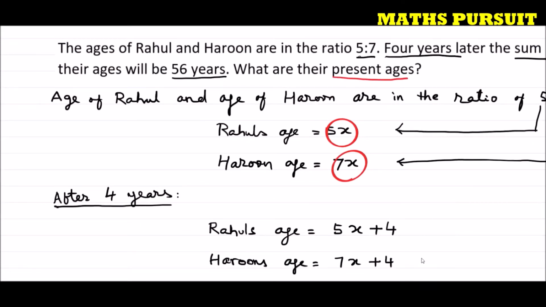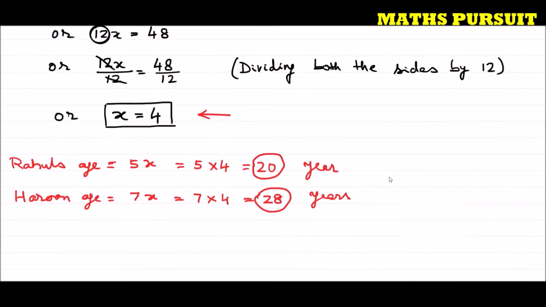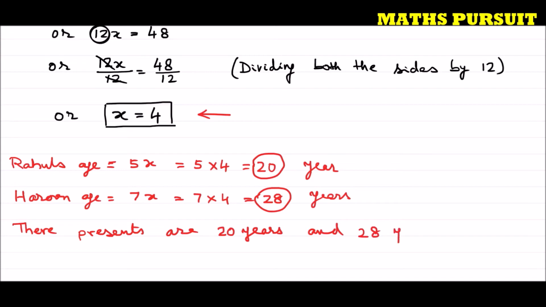So we can write our concluding note saying that their present ages are 20 years and 28 years respectively. That's all, guys. Hope you understood this. This is very simple and very straightforward, but we need to understand the question in order to get the right answer or in order to move in the right path.